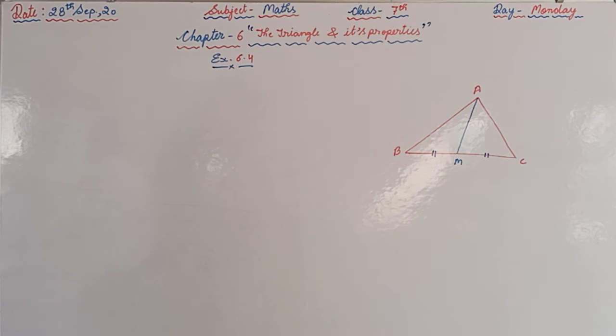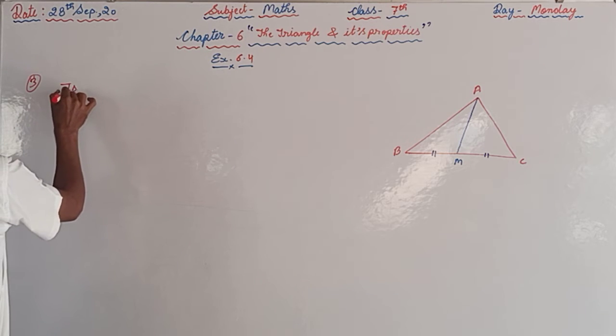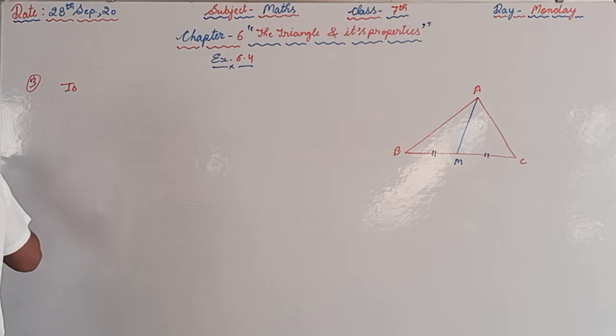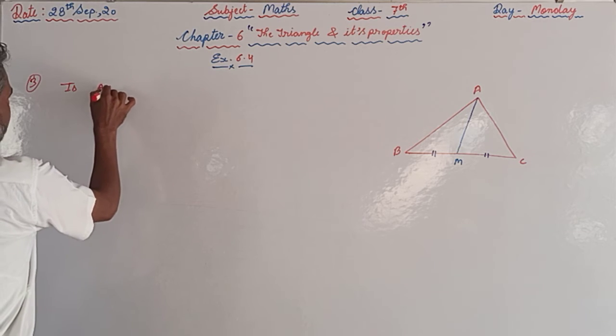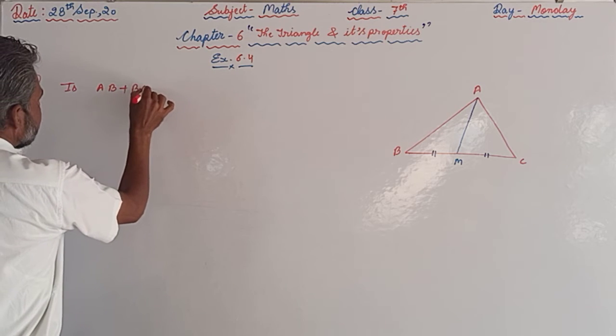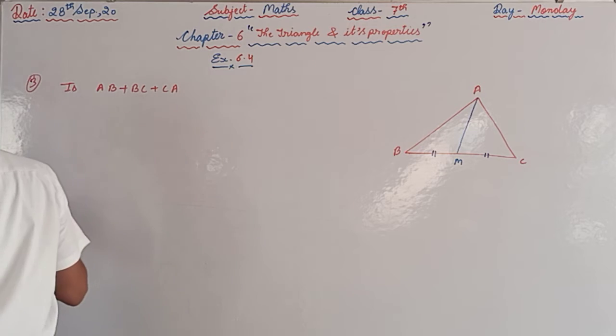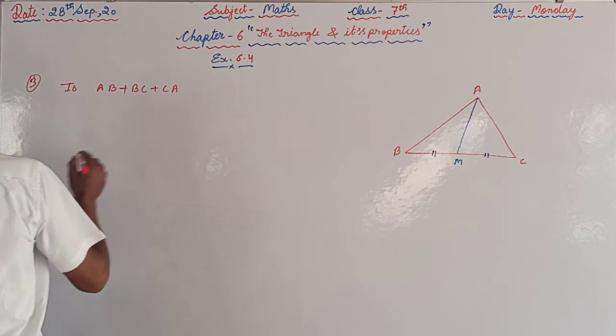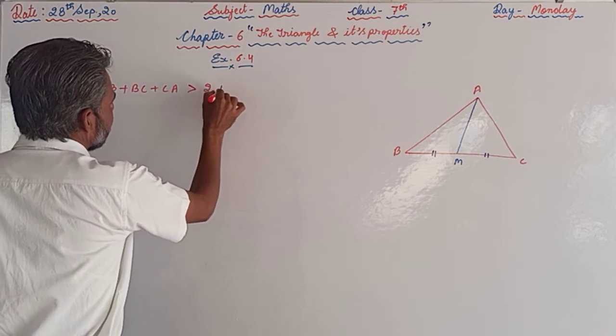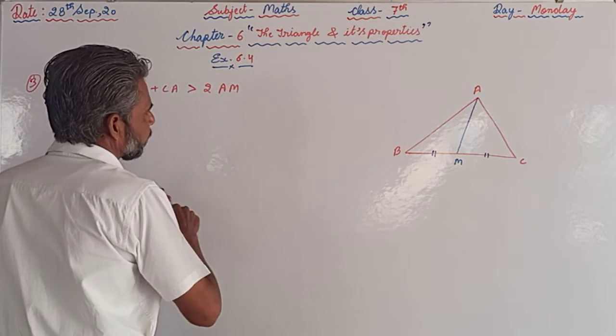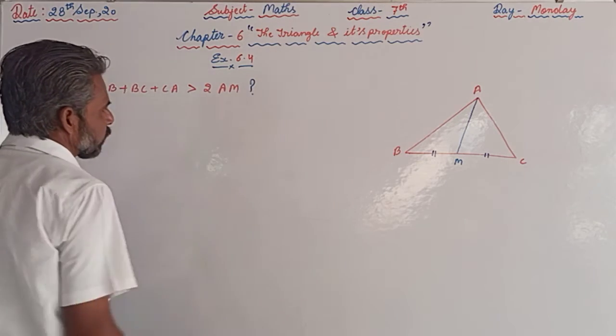So we have to see that in question number 3, is AB plus BC plus CA greater than 2AM? We are supposed to see.